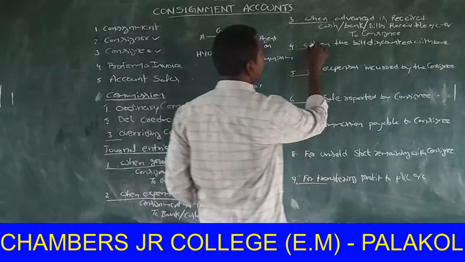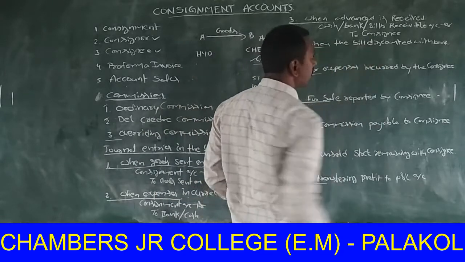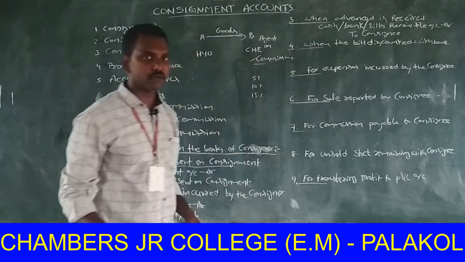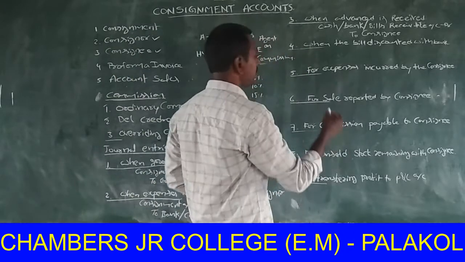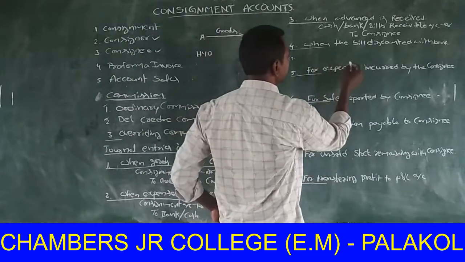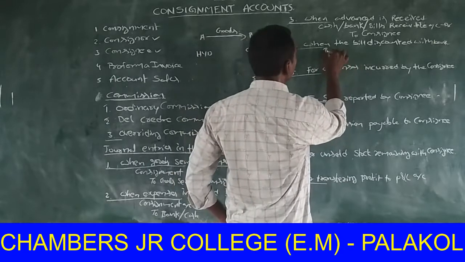Next one, when the bill is discounted with bank. The consignor discounted the bill. The journal entry is bank account debit.